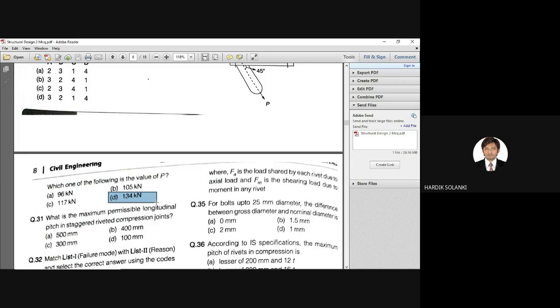This type of question will not be asked in your current semester end exam. So just note down the answer, and if you want the actual solution, you can contact me after the session. If you are preparing for GATE, I'll give you the actual solution too. So for the moment, correct answer is option D, 134.